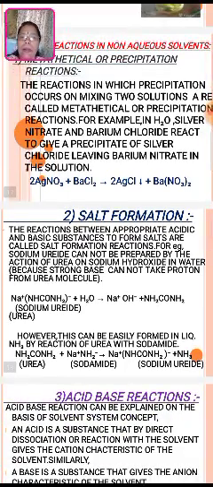Now the salt formation reaction. The reaction between appropriate acidic and basic substances to form salts is called a salt formation reaction. Example: sodium urelide cannot be prepared by the action of urea on sodium hydride in water, because the strong base cannot take a proton from the urea molecule.